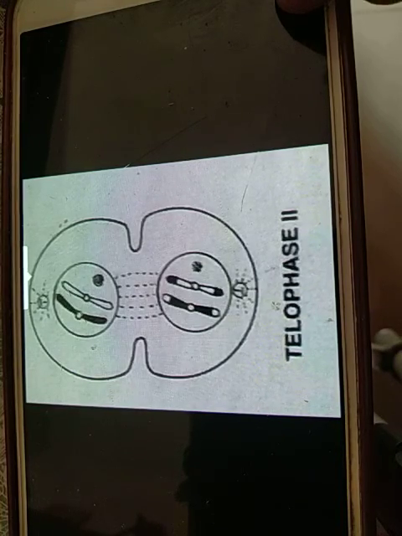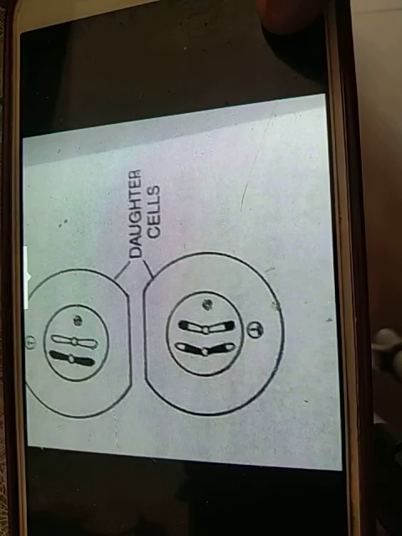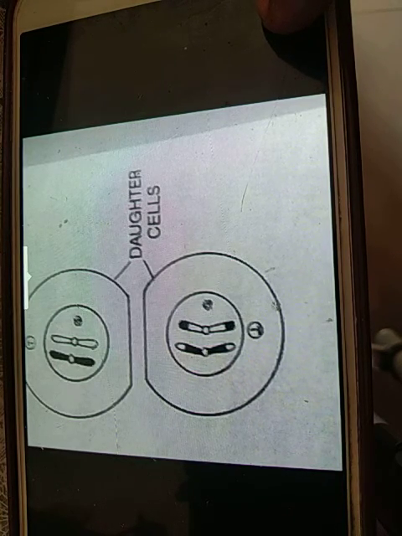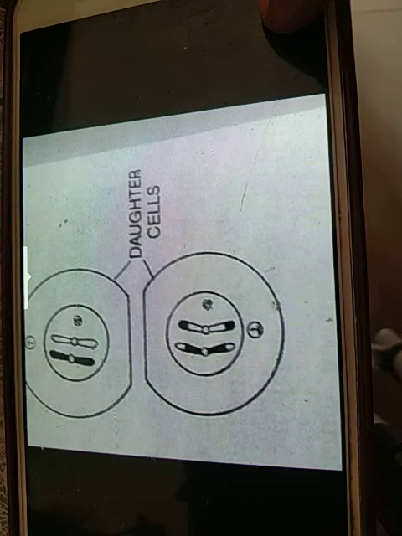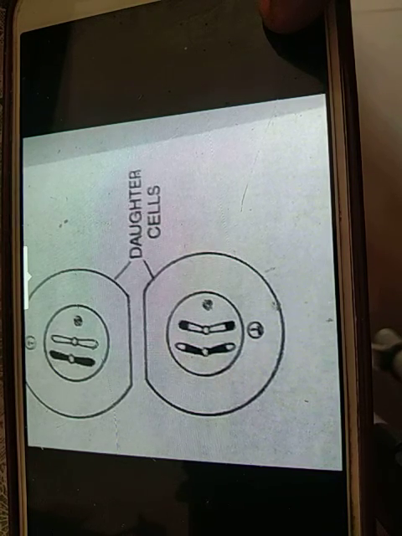Now next is the cytokinesis. Cytokinesis includes the division of the cytoplasm. Cytokinesis can be of two types, successive and simultaneous. In the successive type, cytokinesis occurs after every nuclear division. It produces two cells after the heterotypic division. Both of the cells undergo homotypic division and then give rise to four cells. The four cells formed by the successive cytokinesis can be arranged either in a linear or isobilateral tetrad.